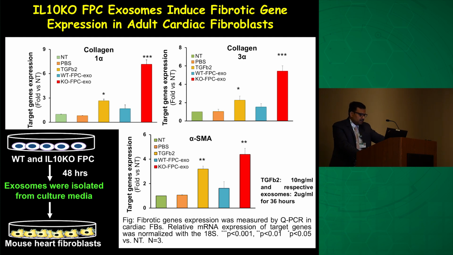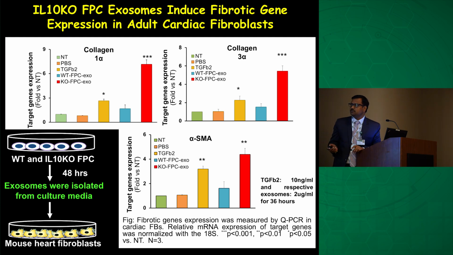So these are the wild-type mouse heart cardiac fibroblasts. They were treated with the wild-type as well as IL-10 knockout mice FPC-derived exosomes. And these are the RNA data, the qPCR data for collagen 1, collagen 3, and alpha SMA. So you can see over here, when we treat those cells with TGF, as we expected, the level of these profibrotic RNAs was increased.